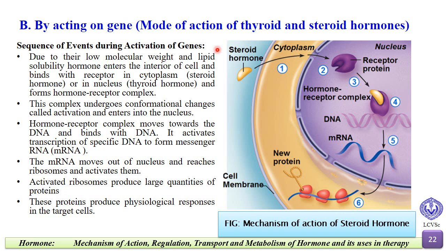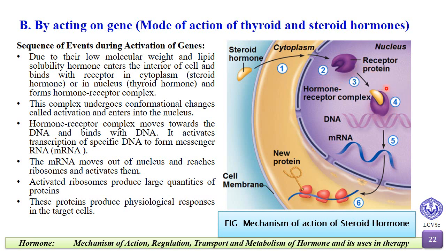Now we'll see the mode of action of thyroid and steroid hormone. It is a bit different from protein hormone. Due to their low molecular weight and lipid solubility, the steroid and thyroid hormones can easily pass through the cell membrane. The steroid hormone forms a hormone receptor complex inside the cytoplasm and then moves inside the nucleus, and the thyroid hormone forms a hormone receptor complex inside the nucleus.